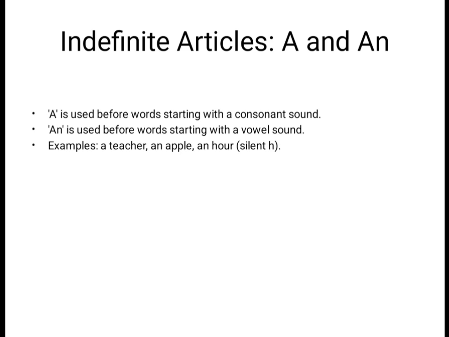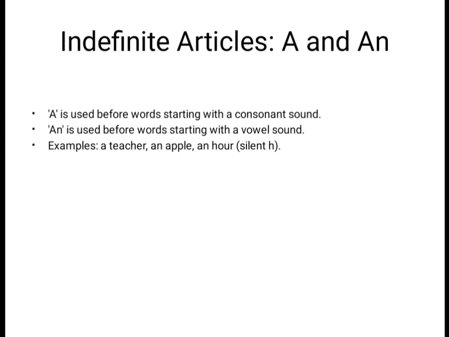The indefinite articles are the determiners used before a non-specific or general noun. The title itself tells us that it is indefinite, meaning we are referring to non-specific things. So we use indefinite articles before singular countable nouns.